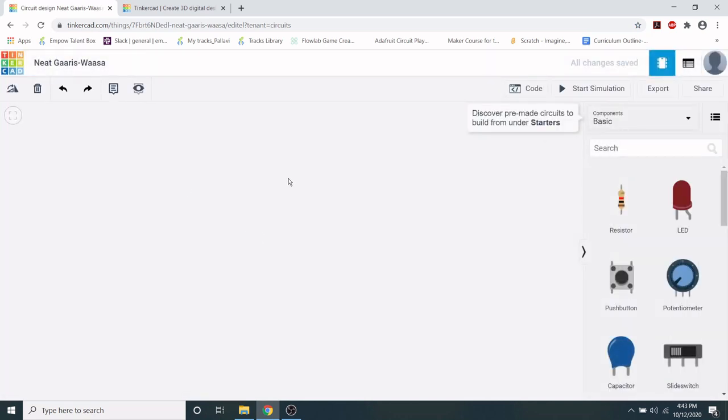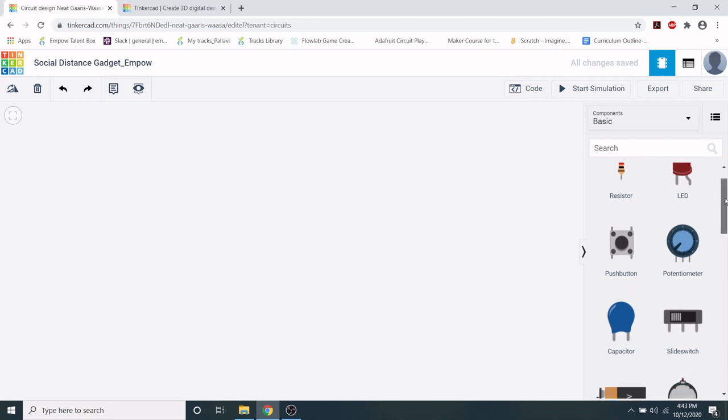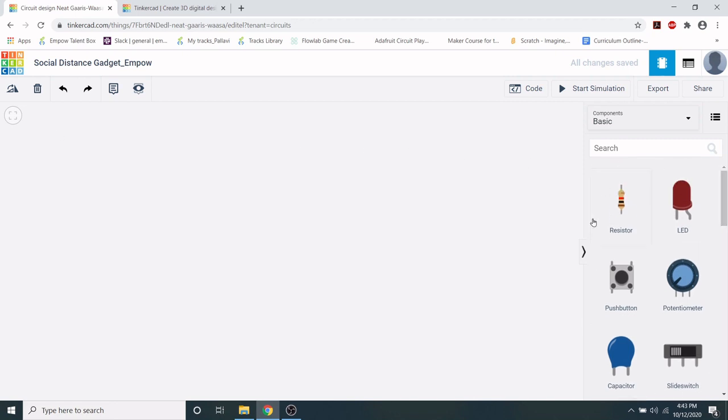and let's spend a moment to understand the different tools and what we need to get started. So first, let's name our project social distance gadget. You can also add your name at the end so you can find your project later on. Okay, these are going to be our components library, and this is the part where we design our gadget, the schematic part of it.